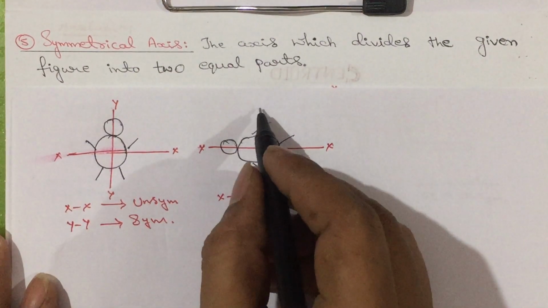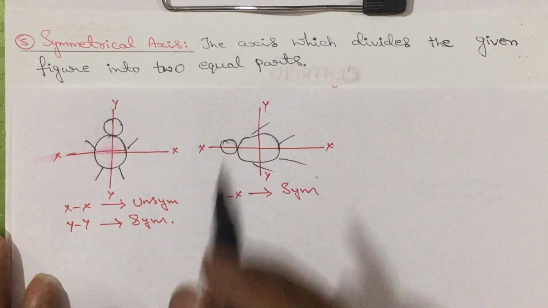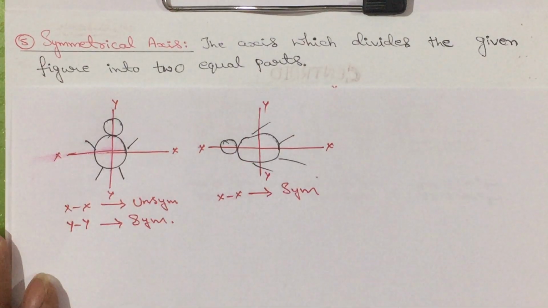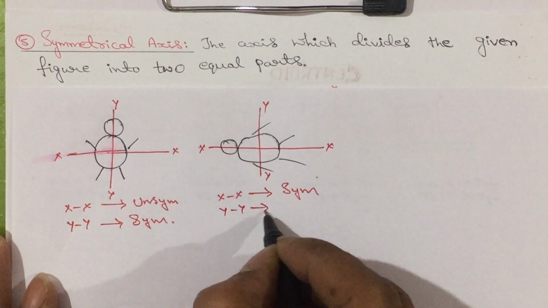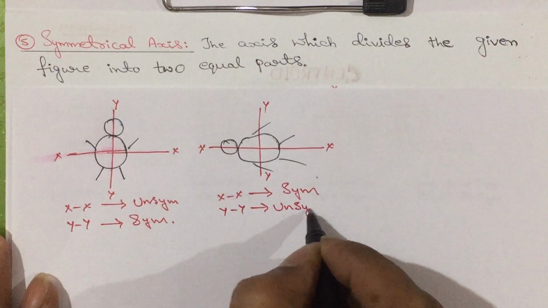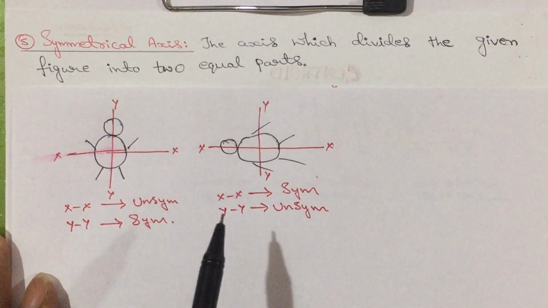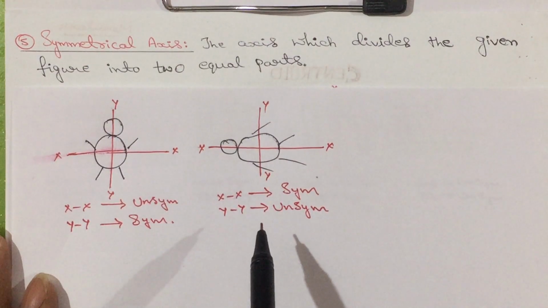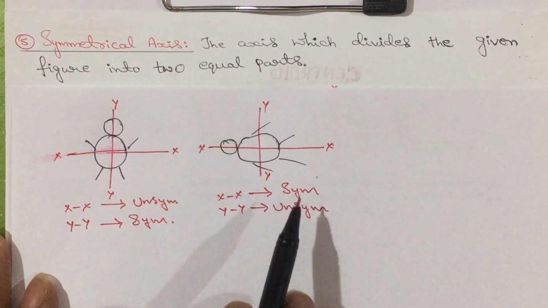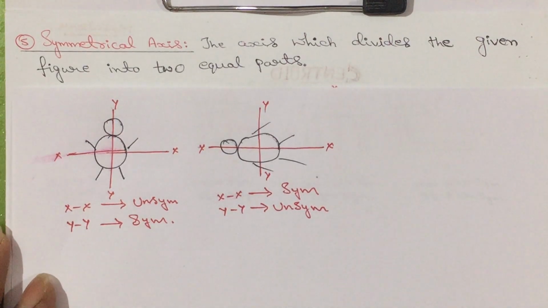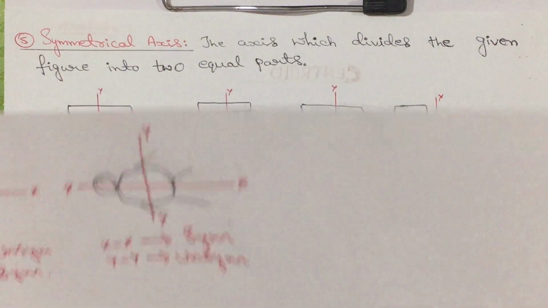What about if I draw a vertical line approximately at the center, that is yy, whether left side and right side portion are same? No, it is not same. So, here yy axis is unsymmetrical. So, what you come to know from this one? The axis which divides the given area into two equal parts, I am going to call that one as symmetrical, otherwise it is unsymmetrical. So, it is most important from the numerical aspect view.